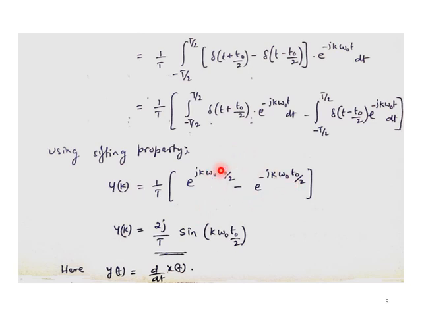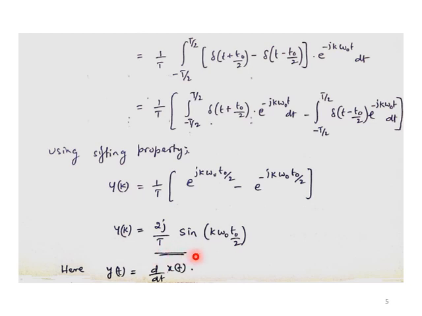But we simplify this term further by multiplying and dividing by 2j. So this will look like e to the power j theta minus e to the power minus j theta by 2j. So it is the sin theta form, so sin of k omega naught t naught by 2, where the 2j is retained, so 2j by T is required. So this is the y of k which we got.